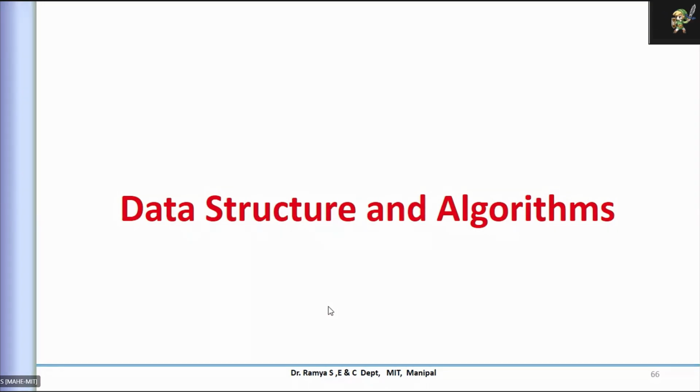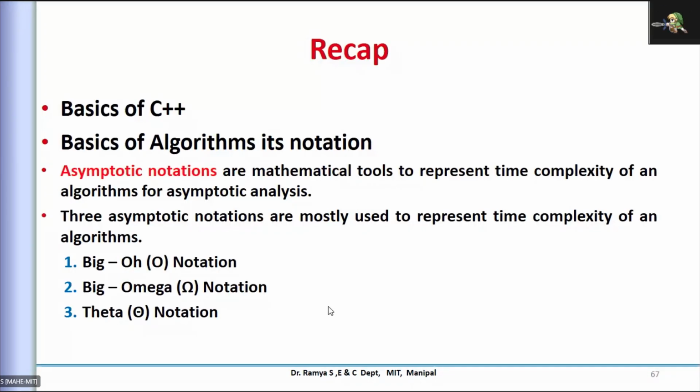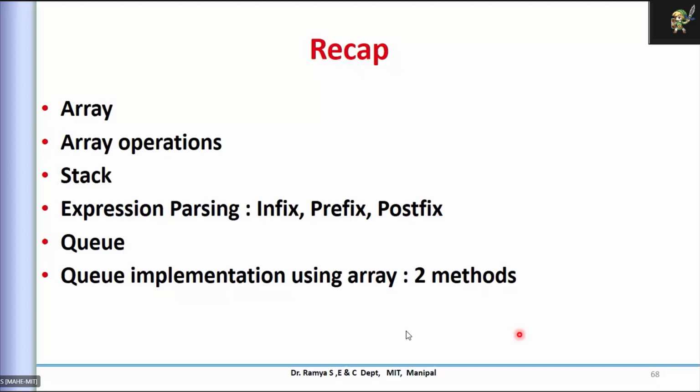Let us revise and then we start that. This is nothing but we have already seen some of the basics, and I'm repeating just to recollect what we have done in the last class. These are the important ones you require to know always. We call this a big O notation, which measures your complexity and time. Next, in the last few classes, we have seen what an array is and some array operations related to your data structure, how I can do the insertion, deletion, and so on.